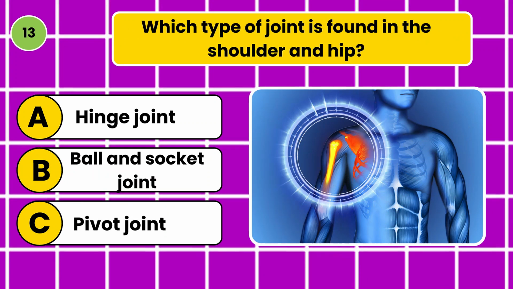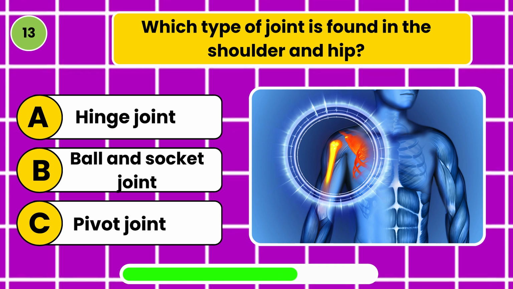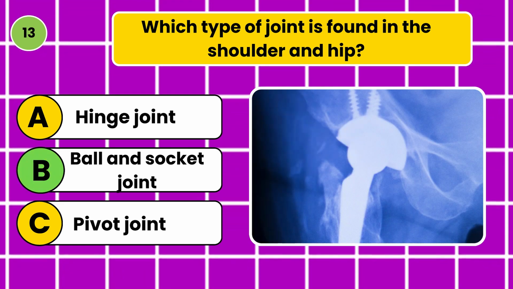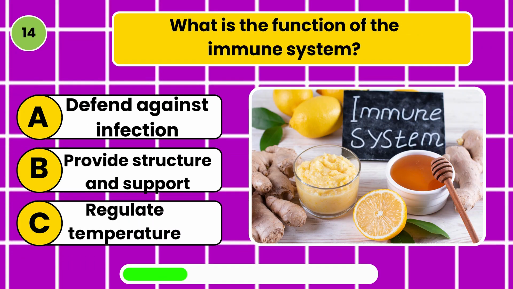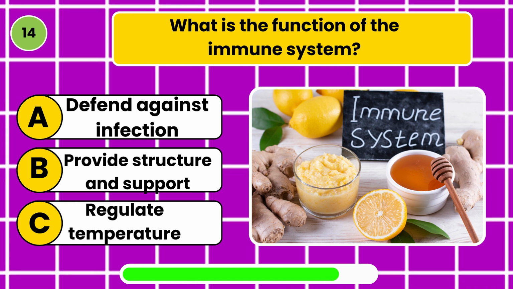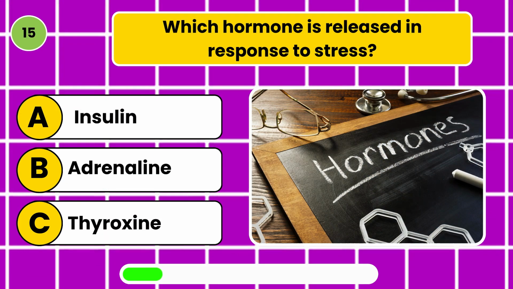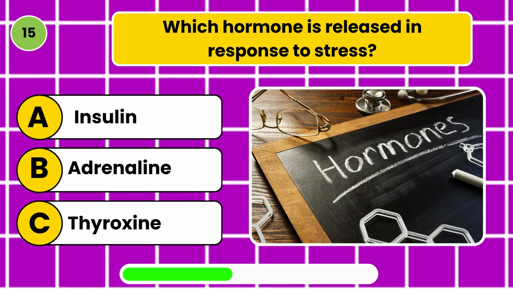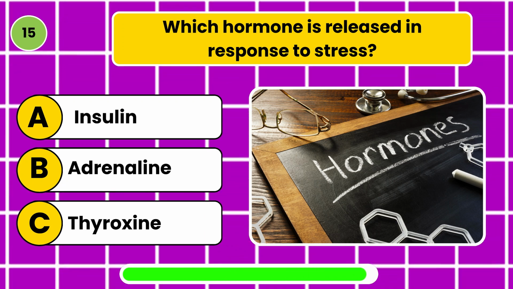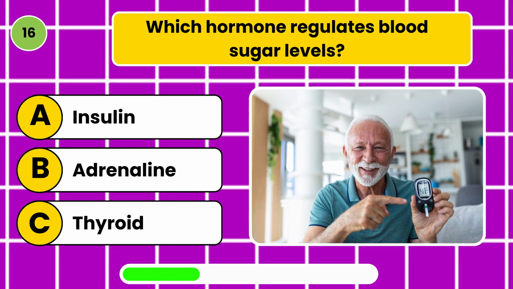Which type of joint is found in the shoulder and hip? Ball and socket joint. What is the function of the immune system? Defend against infection. Which hormone is released in response to stress? Adrenaline. Which hormone regulates blood sugar levels? Insulin.